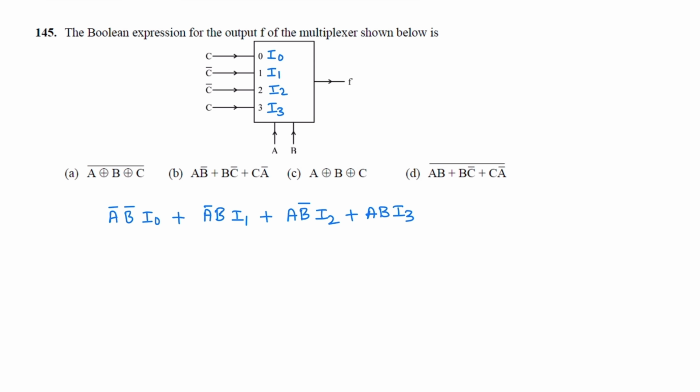So that is A bar B bar, I naught is C, A bar B, I1 is C bar, AB bar, I2 is C bar plus AB, I3 is C.